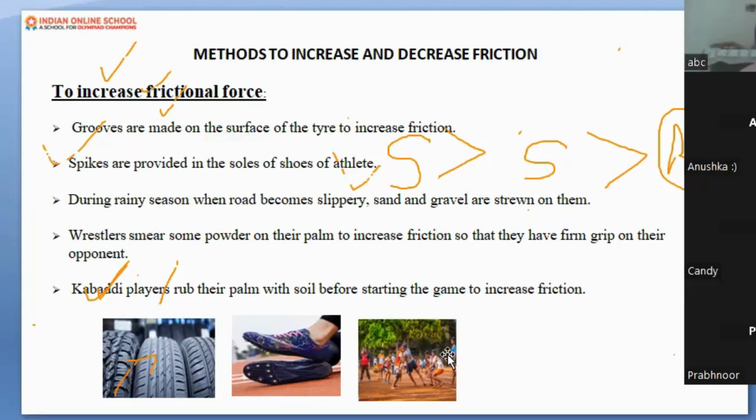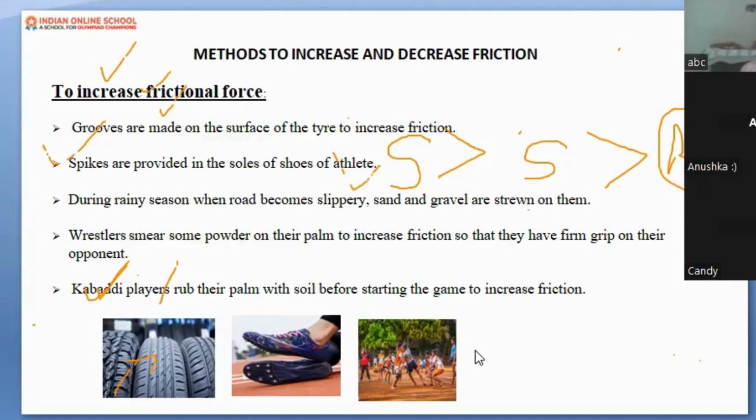Even the kabaddi players, while going for a wrestling, or wrestlers also, they used to rub their hand with the sand in order to make it a little bit rough, so that they have a proper grip on their opponent. Yes, so here are some instances. I hope you understood what the advantages and disadvantages are.